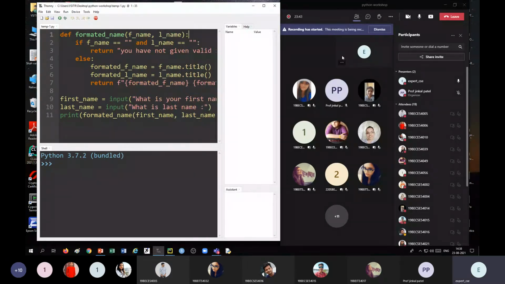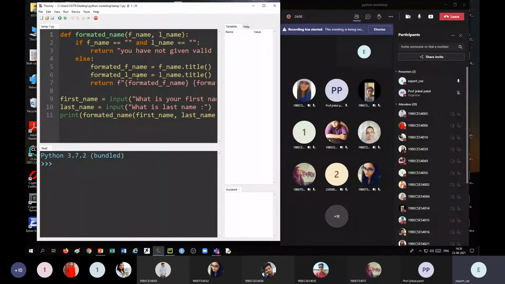Okay, friends. So today, initially we are going to see when a function has an output. I think as you are in the 5th semester, all of you know the return statement. With the help of return, we can return one output value to the calling function.